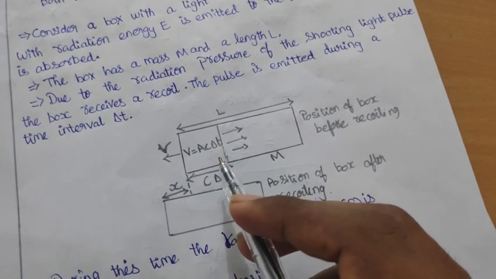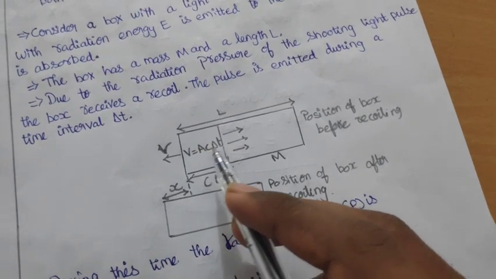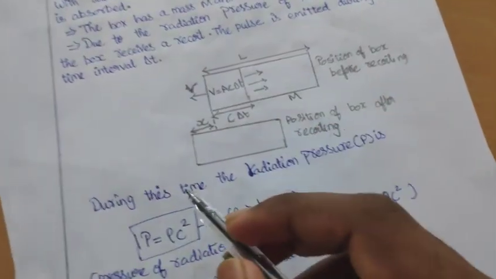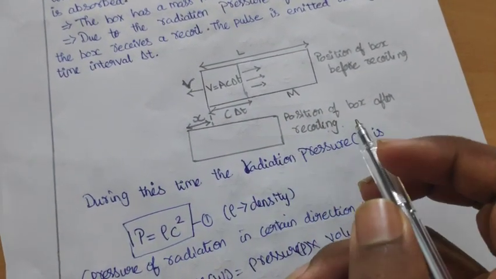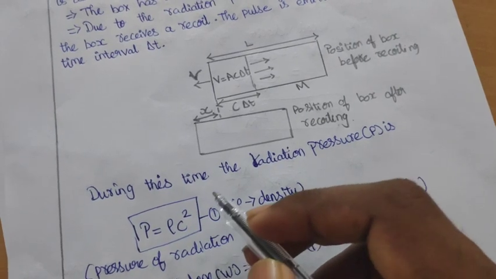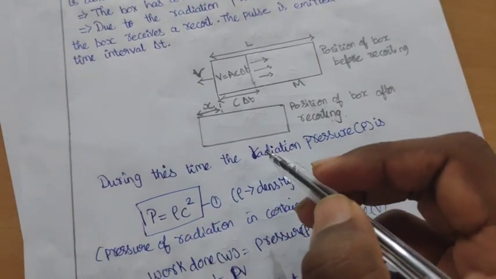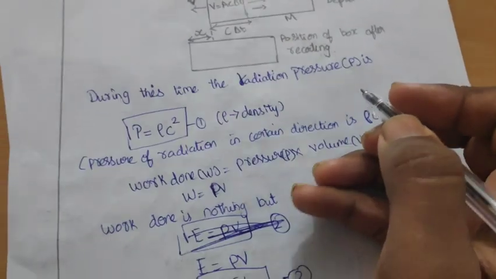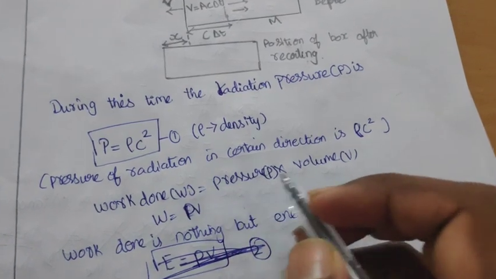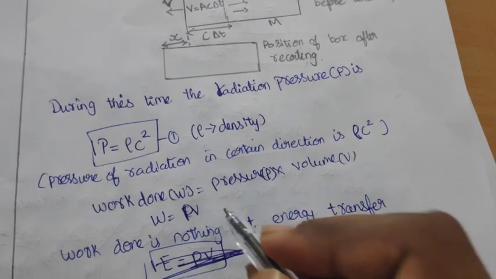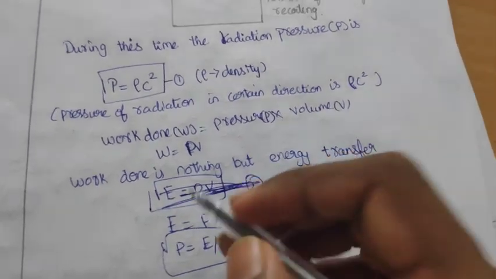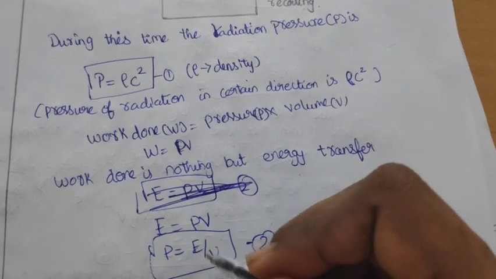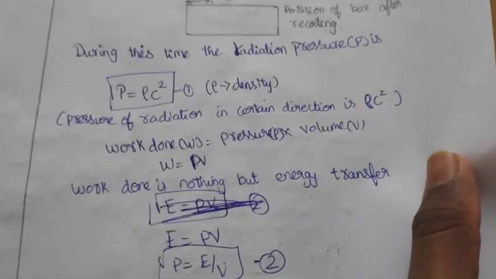The volume of the radiation energy portion is V equal to A c del t. During this time, the radiation pressure is P equal to rho c square, where rho is the density. Then work done equals pressure times volume, W equal to P into V. Work done is nothing but energy transfer. So E equal to P into V, where pressure equals E by V.